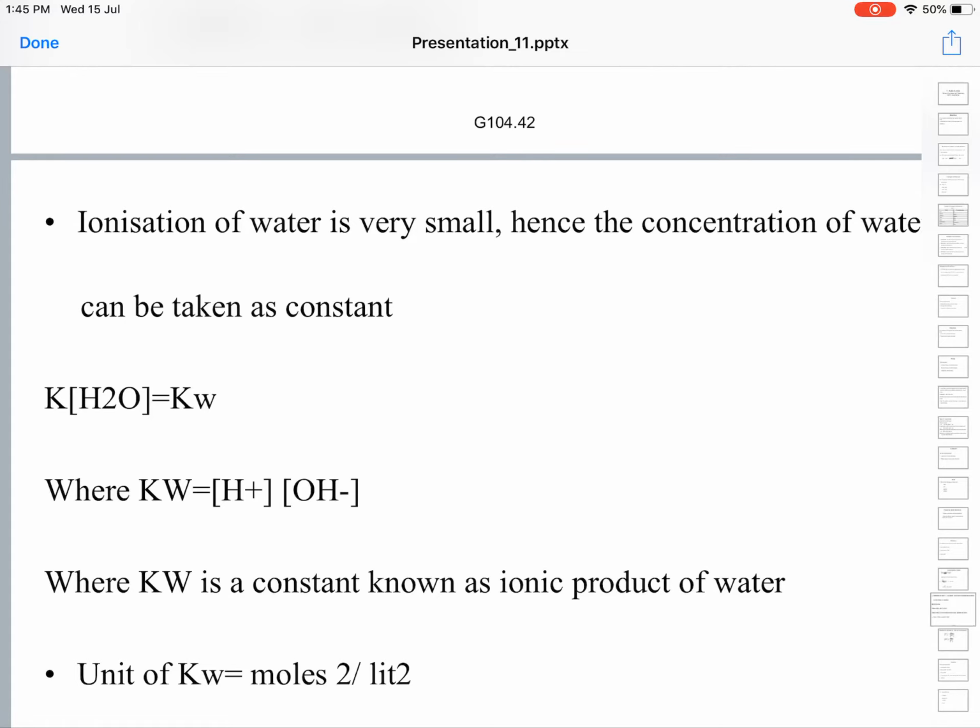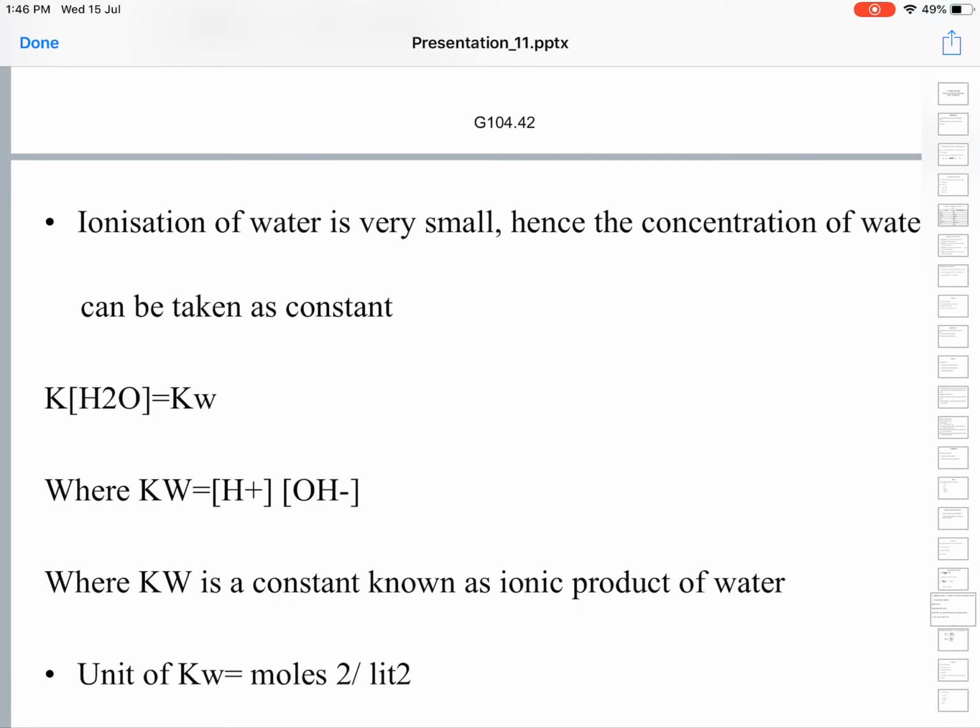The ionic product of water can be defined as the product of molar concentrations of H plus ion and OH minus ion at a given temperature. Usually the temperature is taken as 25 degrees centigrade. Kw is a constant known as the ionic product of water, and the units